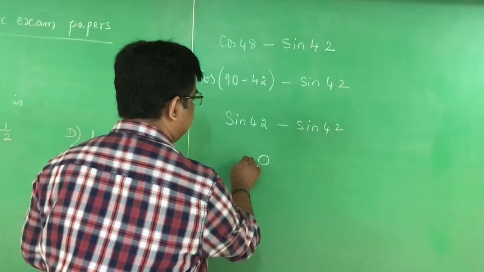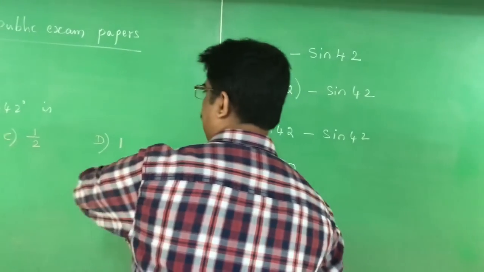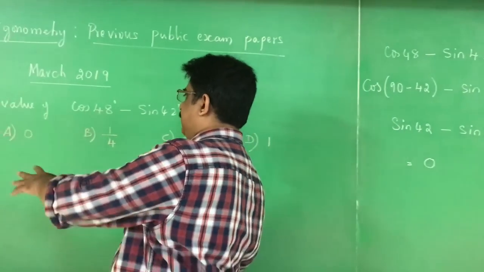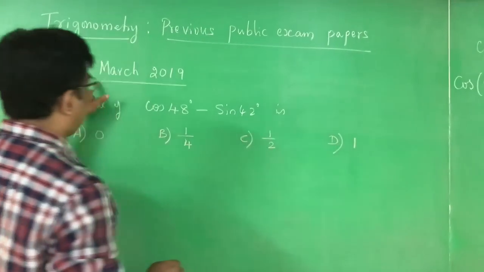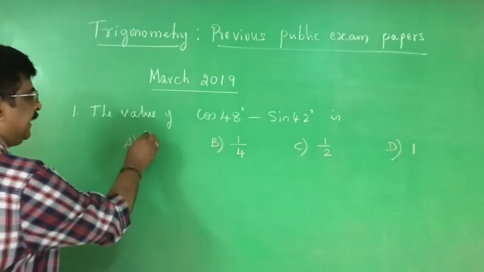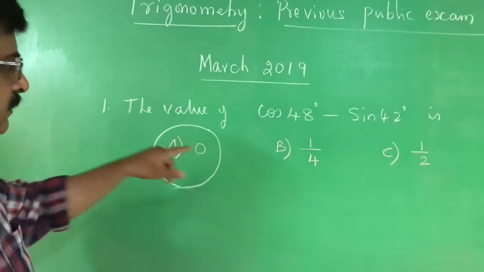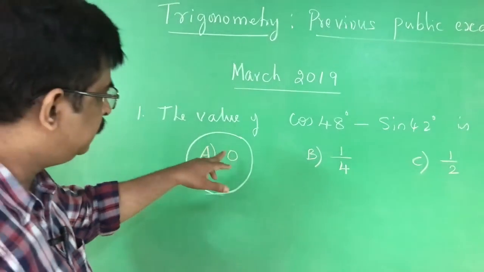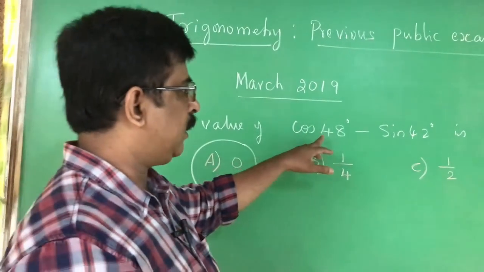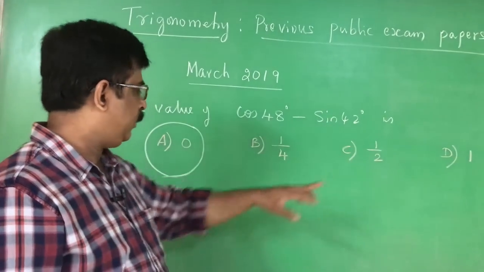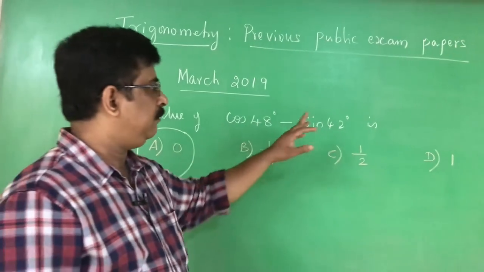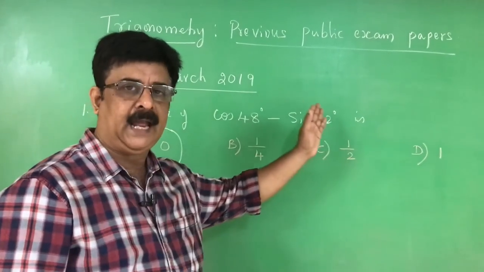The answer is 0. Therefore, the answer for the first multiple choice question given in the March 2019 paper is A. The answer is what? 0. Don't remember it as A, remember it as 0. The value of cos 48 minus sin 42 is 0. It is a problem based on complementary angles.